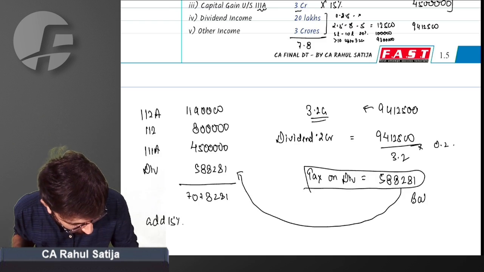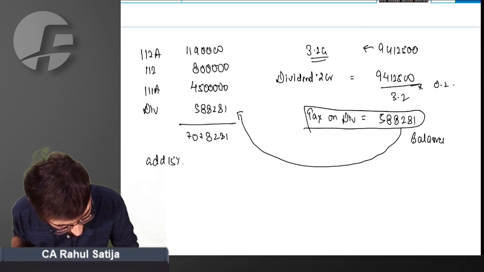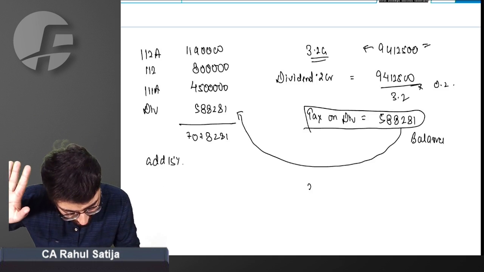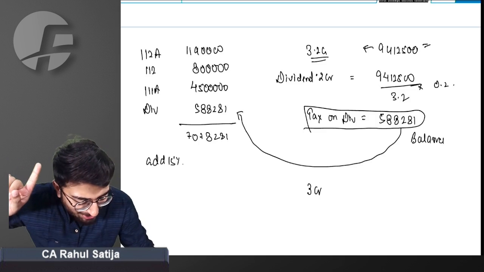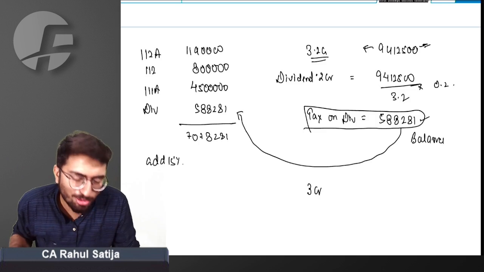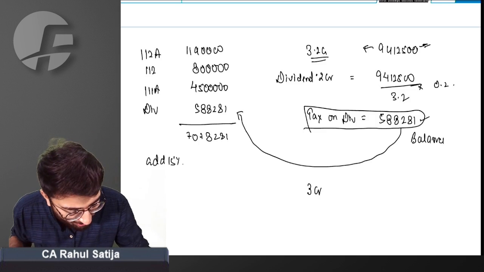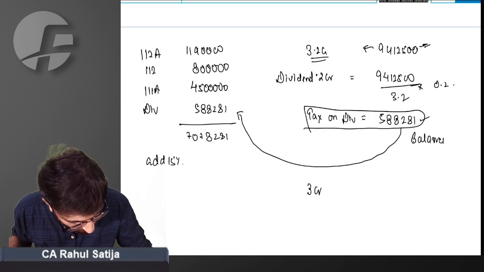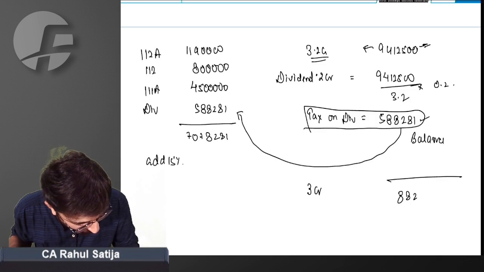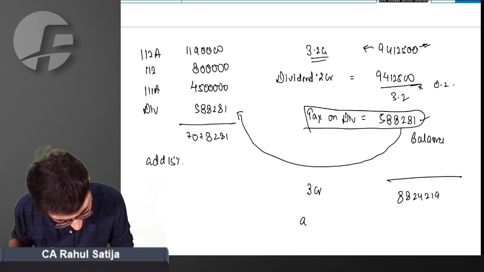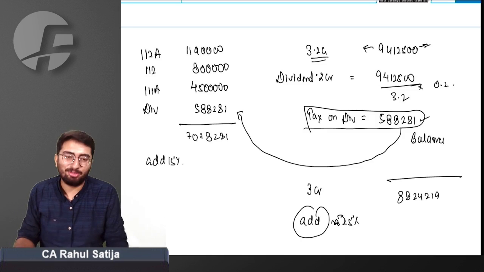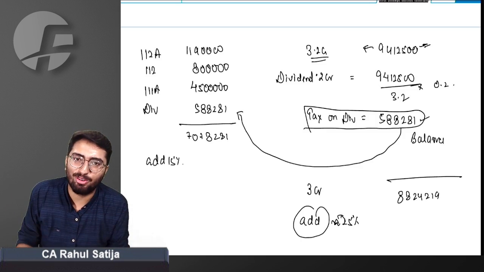And balance tax: what was the tax on this 3.2 CR? 94 lakh 12,500. So what will be the tax on 3 CR? Let's do a shortcut. We'll directly reduce 588 from 94 lakh 12,500. We'll get tax on 3 CR as 88 lakh 24,219, and this will be surcharged at 25%. This is how things have to be followed.